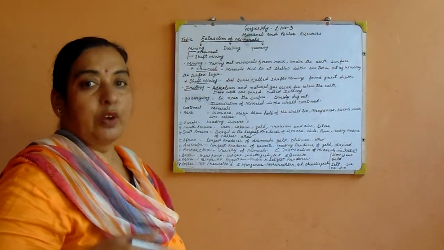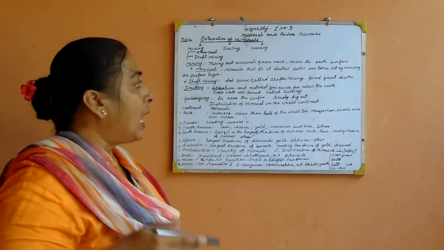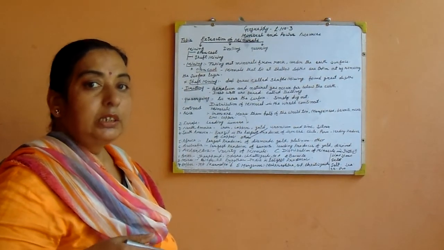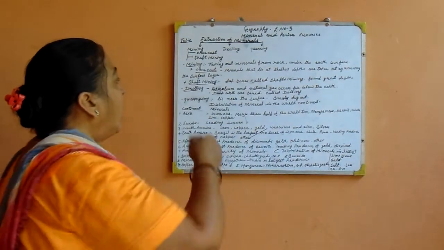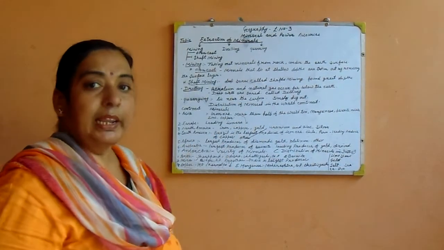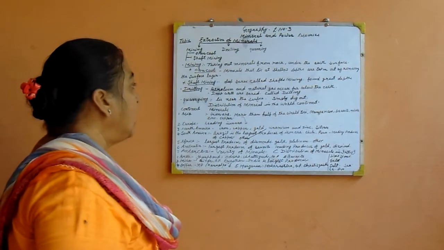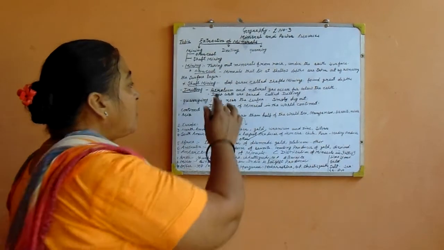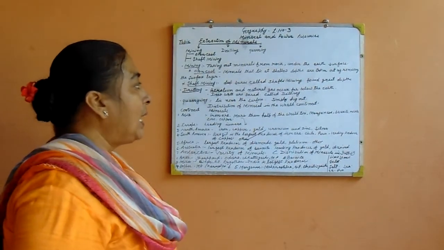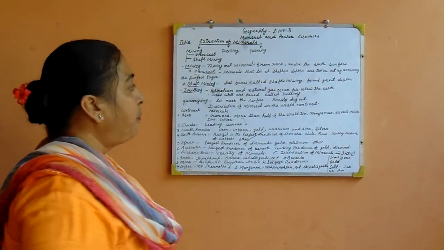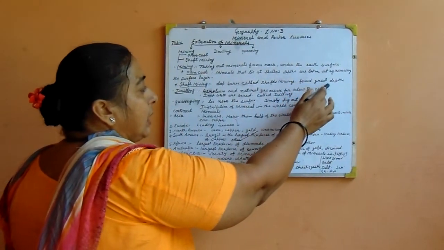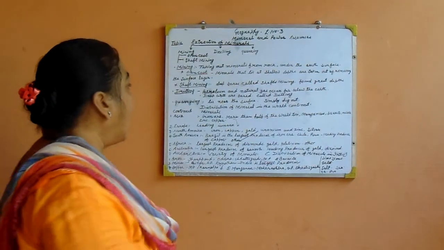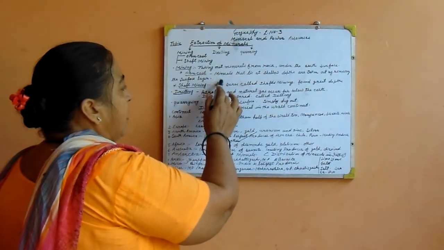We get mineral from the rocks, and rocks lie under the earth surface. When we dig the earth, in this way we can dig out the mineral. Mining is of two types: one is open cast mining and second is shaft mining. Minerals that lie at shallow depth under the earth are extracted by open cast mining.